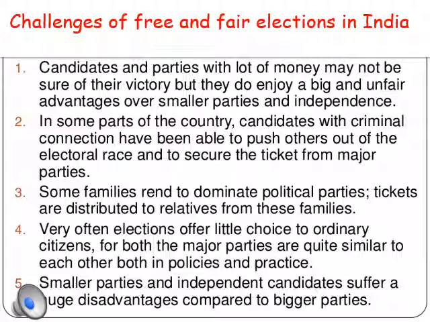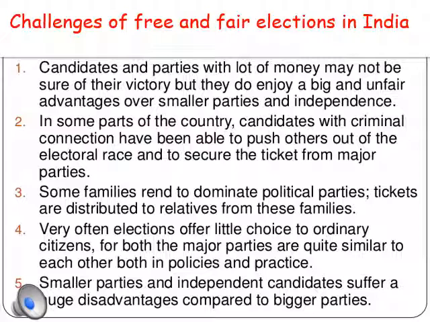Though we are saying that criminals cannot win easily, in some parts of the country candidates with criminal connections have been able to push others out of the electoral race and secure the ticket for the major parties. They may come into power, they may form a party there.